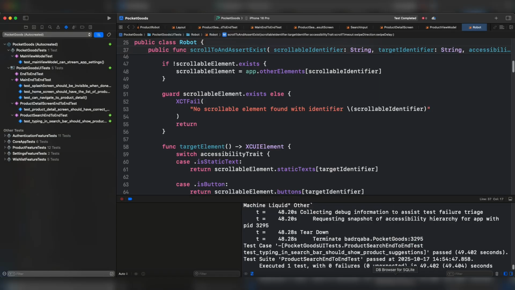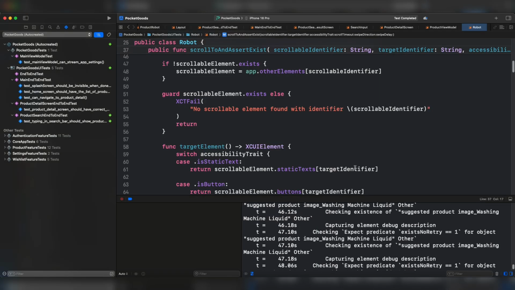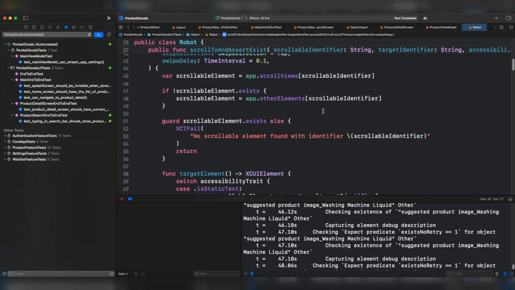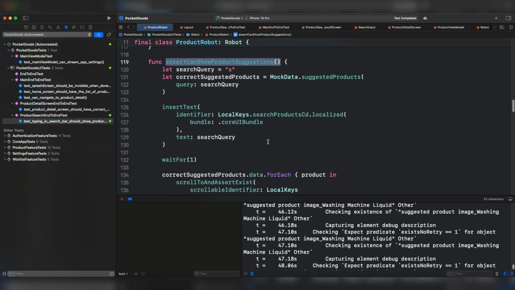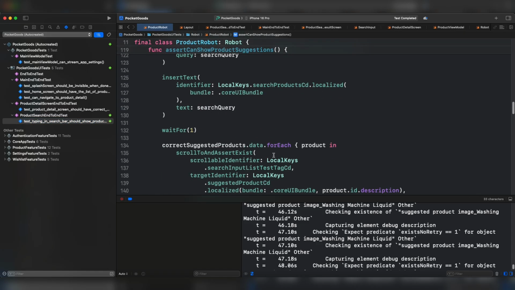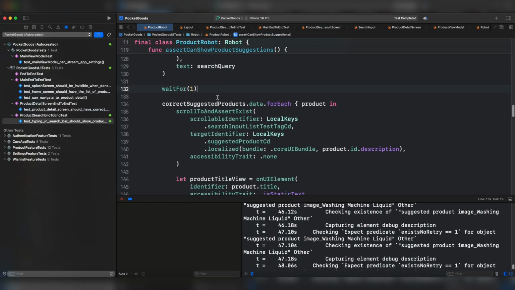And for the test to pass, we have the correct suggestions. I'm not too happy with this implementation. Anyway, we have two options here. The first one, which is not ideal, after waiting for 1 second, if your objective is to see the robot scrolling within the scrollable container and assert, is a hard coding solution, if you will. How to do so? I'm just going to walk you through the algorithm, an overview of the algorithm.